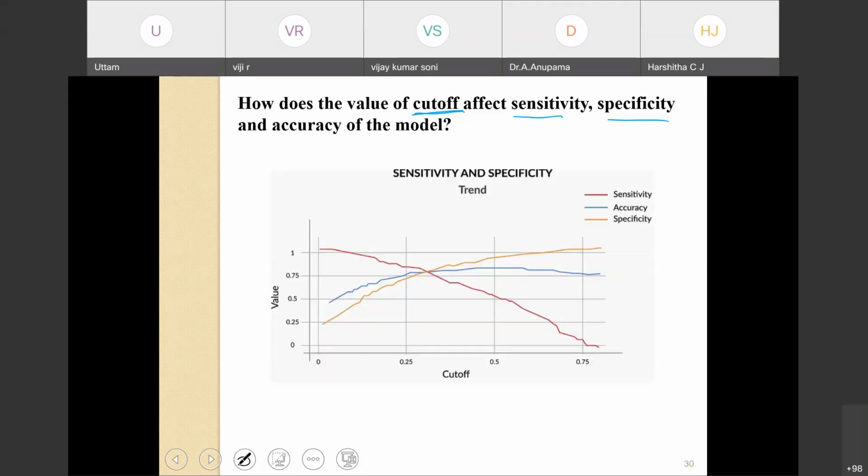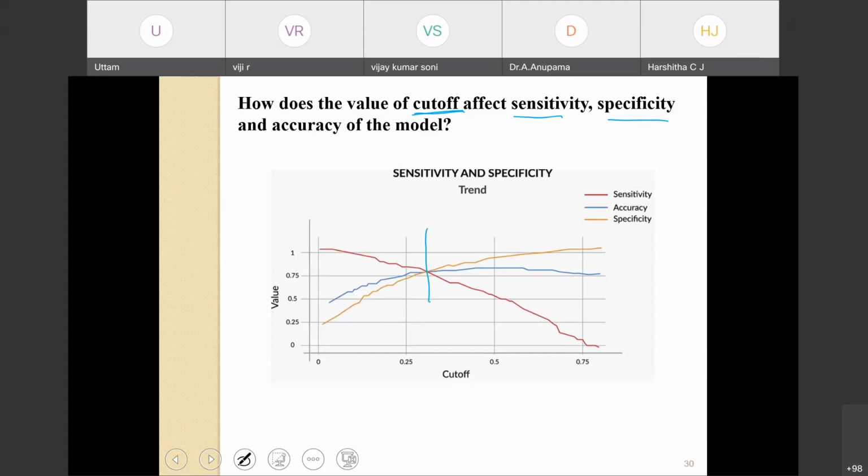In general, there is a point where, if we increase the sensitivity, the specificity decreases, and the accuracy, all three meet at the same point.